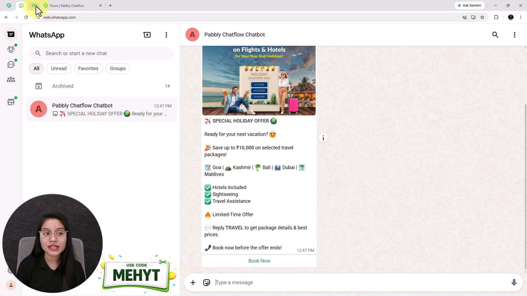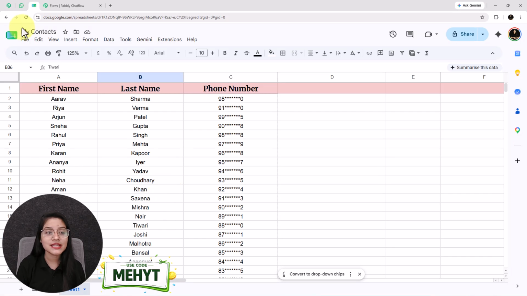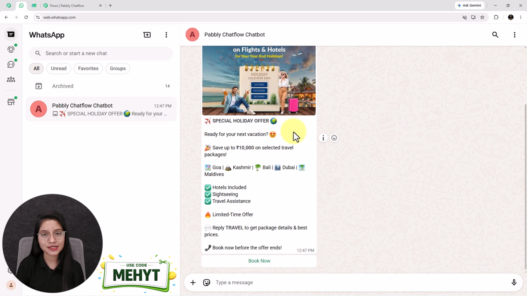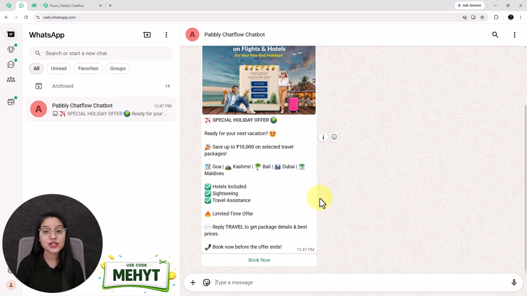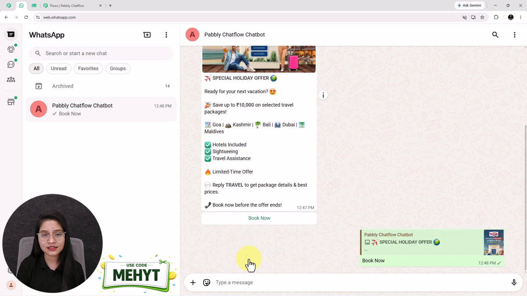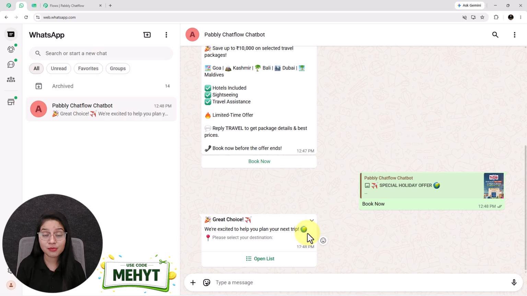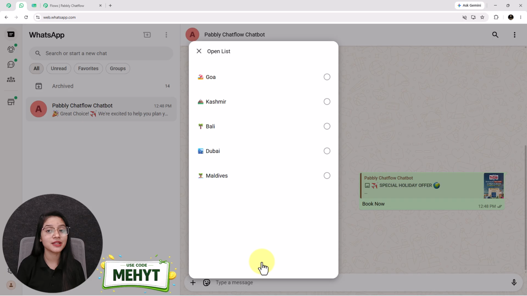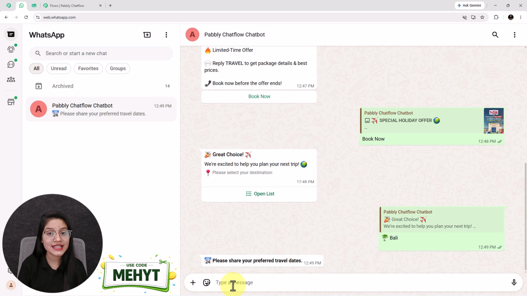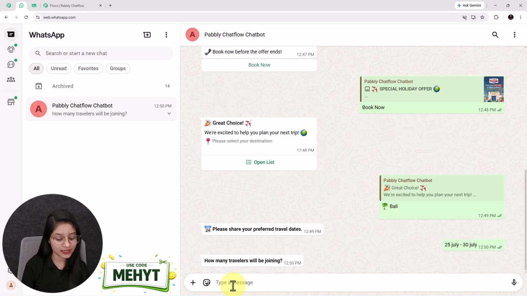Instead of manually messaging every single person, I simply send a highly attractive WhatsApp template message like this. Now, as soon as the customer receives this message and clicks on the book now button, something amazing happens. The chatbot immediately takes over the conversation and asks me to select my preferred destination. Once I click on this option, it will provide me the list. So let's say I want to book a trip for Bali. Within a second, the chatbot starts asking my details. So I'm responding by giving the details.